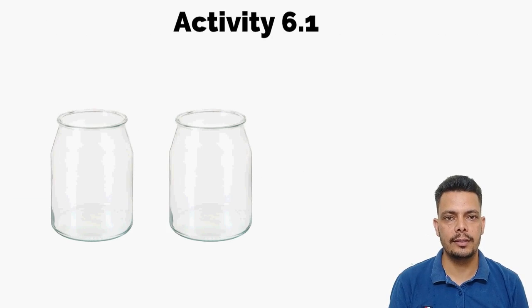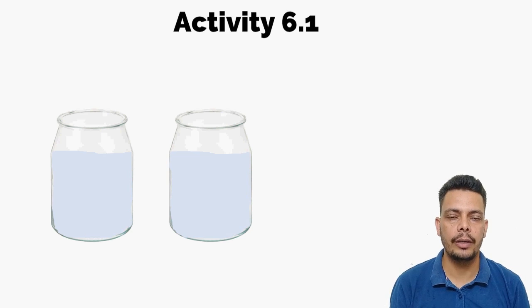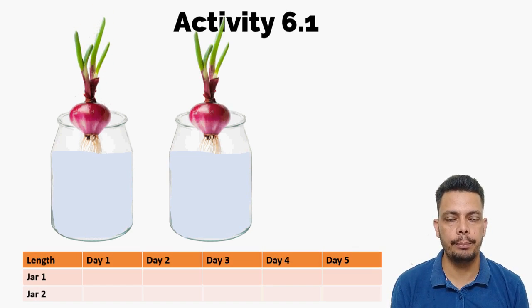Before starting, we need to understand Activity 6.1, which will tell us that growth in the plant happens in certain areas. So how do we show that growth happens in certain areas? Take two glass jars and fill them with water. Now take two onion bulbs and place one in each jar. Now make a small chart like this and observe the growth of the roots in those glass jars for the first, second and third day. Observe and note down the length of it.